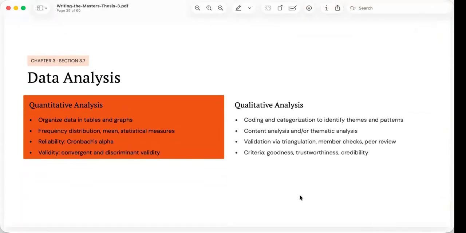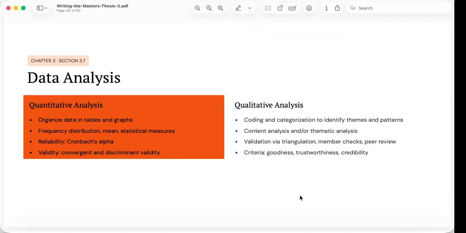Data analysis. In a normal thesis, this is the final methodological component of the paper, but the one that will demand careful analysis.